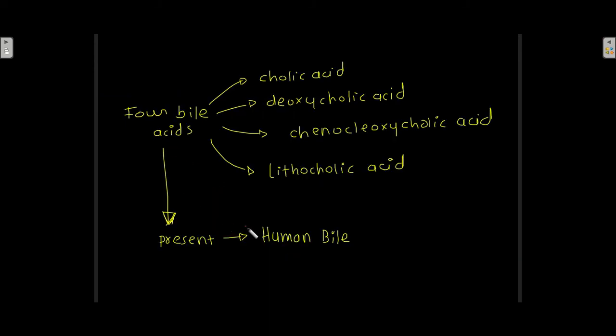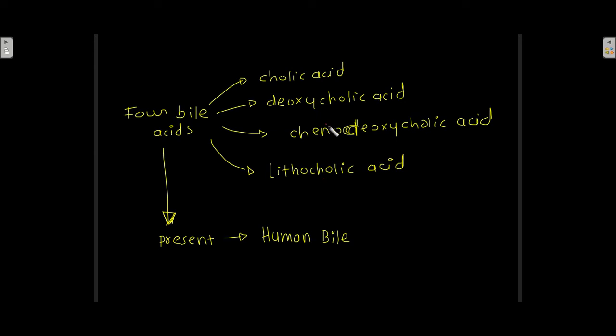Now in human bile, 4 bile acids are present. Which are those 4 bile acids? They are cholic acid, deoxycholic acid, chenodeoxycholic acid, and lithocholic acid.